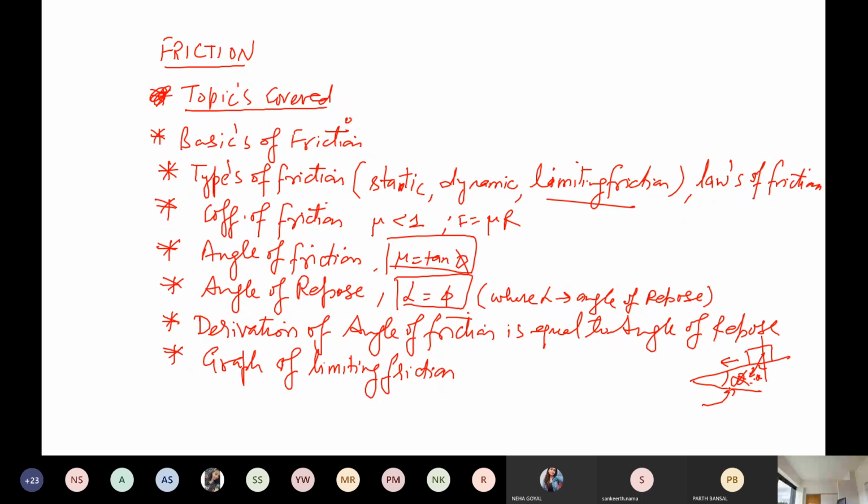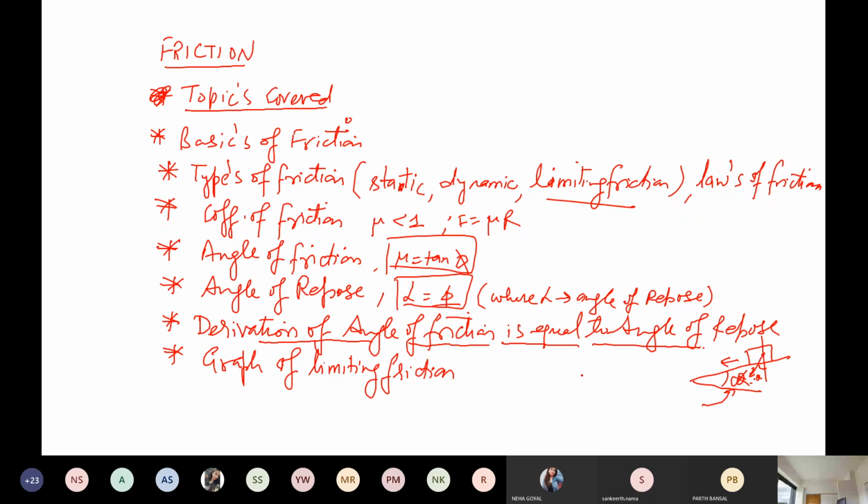If we increase alpha to a certain extent and the body comes down, then obviously the frictional force is reduced. So the maximum inclination of the plane so that the body remains in the position where it is right now is called the angle of repose. We will be discussing this in detail, and this is a derivation you have to prove in the examination. It came for 2 marks: what is the angle of friction and how it is equal to the angle of repose. That is alpha is equal to phi, which you have to derive. At times 1 or 2 marks come in the examination.